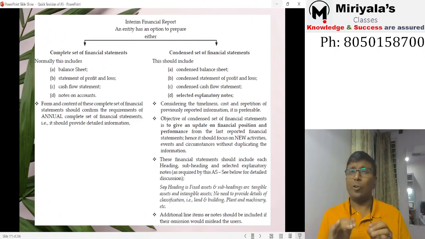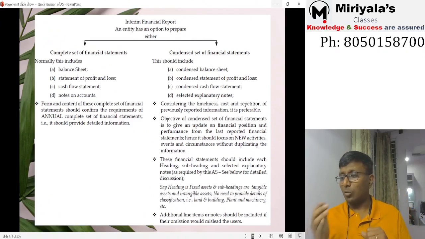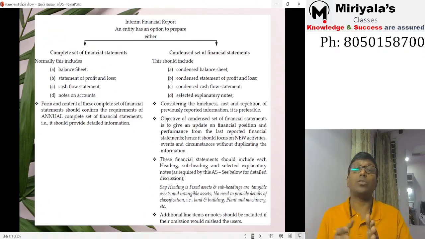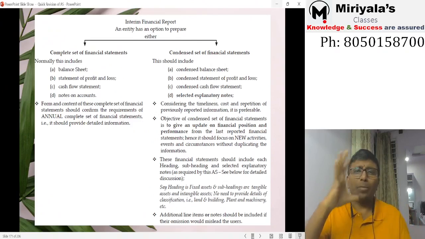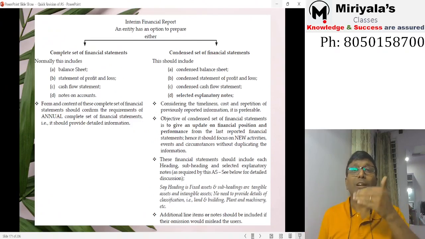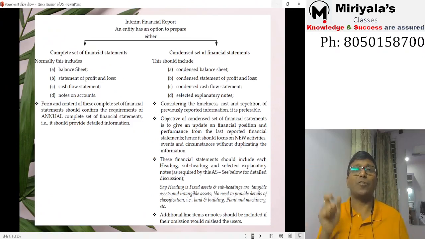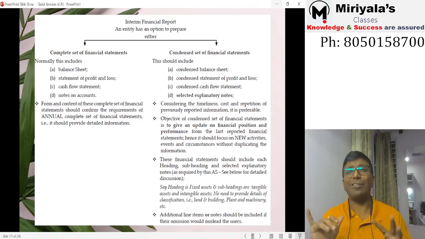We don't say what is the trade receivable above 6 months, below 6 months, what is the provision for doubtful debts, or the trade receivable aging report. Only top line items are supposed to be given, not detailed information. Even for a cash flow statement, only one line item each: cash flows from operating activity, cash flow from financing activity, cash flow from investing activity. Like that, only one line will close it.